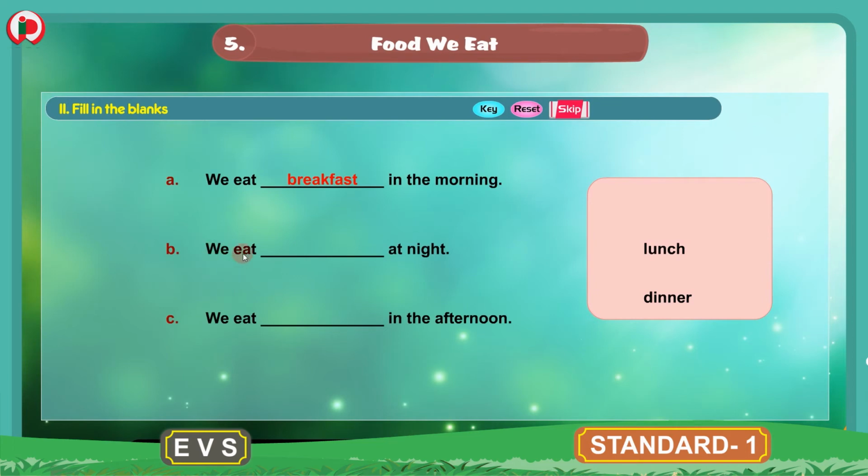B. We eat dash at night. We have here lunch, dinner. So what do we eat at night? We eat dinner. We will write here dinner. We eat dinner at night.